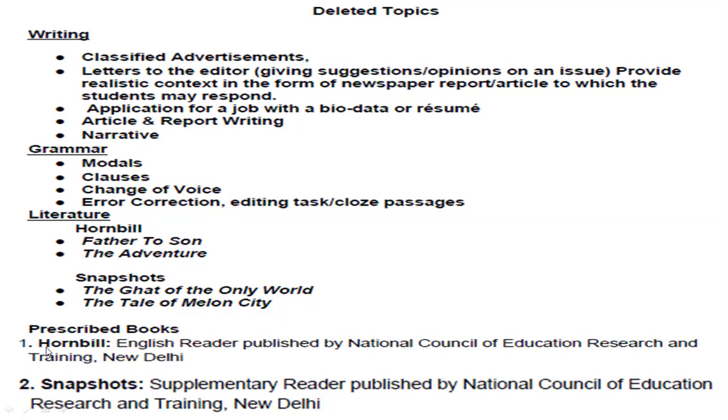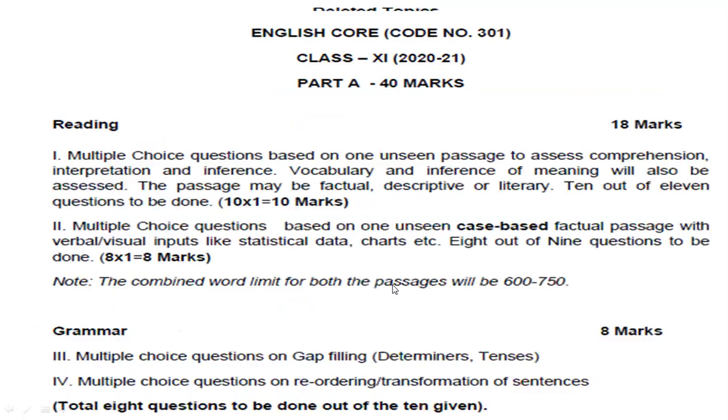Now, which are your books? Hornbill and Snapshots. Everybody knows very well how many books there are. Basically, two books are given there, Hornbill and Snapshots. Let's come now to how the paper will be, what the first question will be, and how the questions will be asked there with the marking scheme.